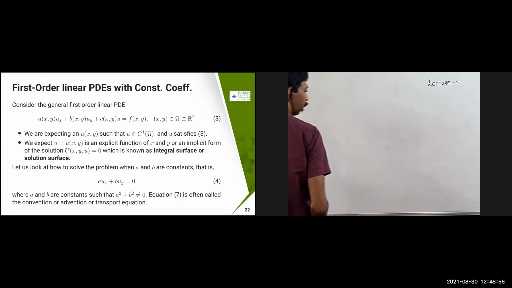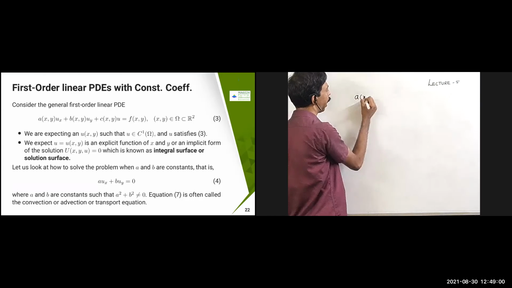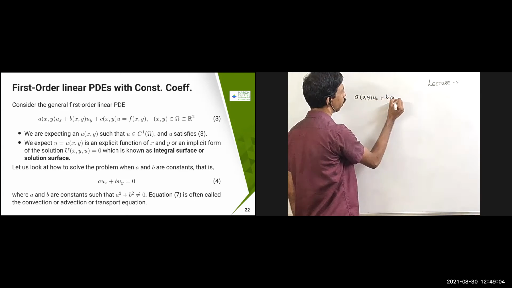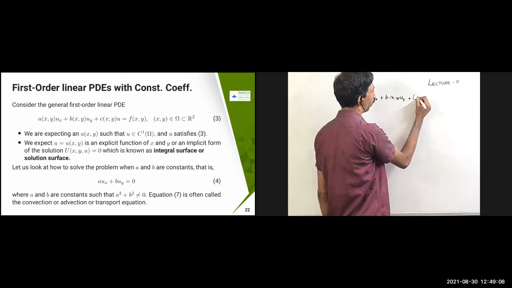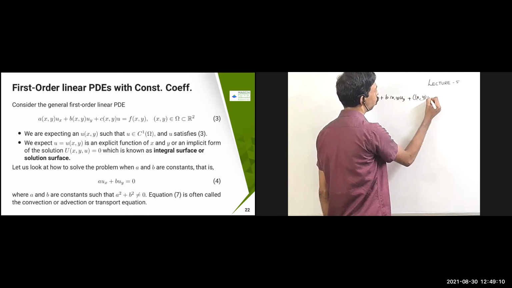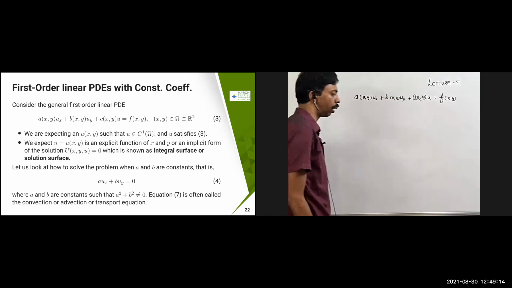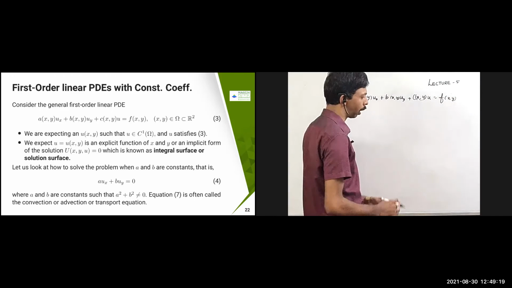Now I'm going to solve a linear PDE: a(x,y) ux plus b(x,y) uy plus c(x,y) u equal to f(x,y). This is called the first order linear PDE, where (x,y) belongs to Omega, and Omega is a set in R^2.